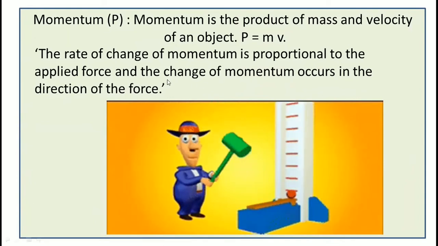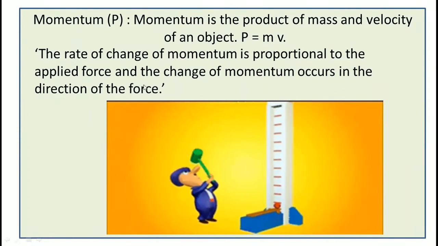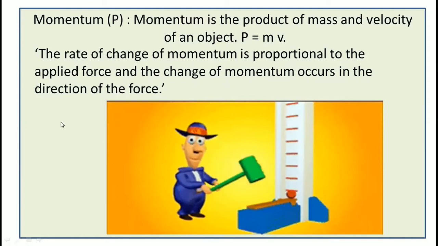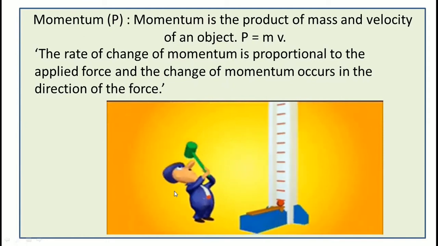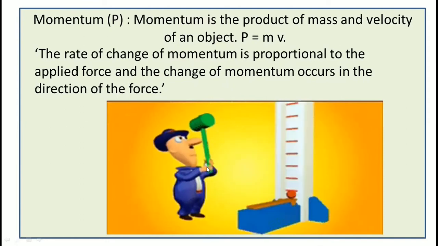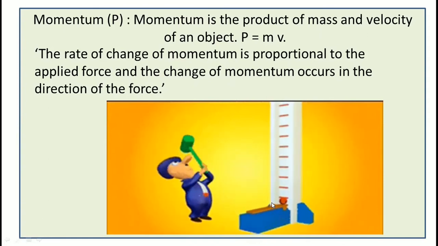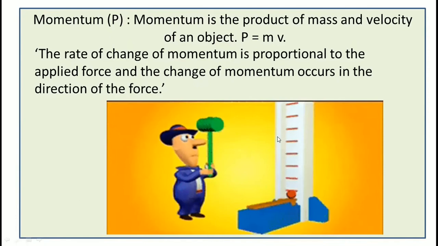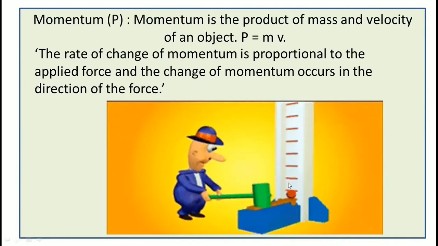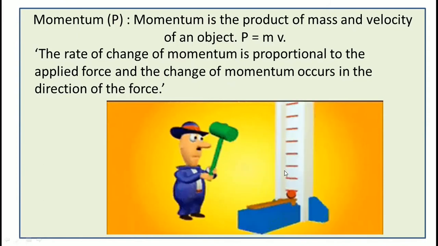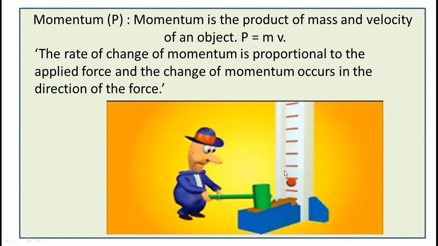The rate of change of momentum is proportional to the applied force, and the change in momentum occurs in the direction of the force. Here you observe this diagram, that a person is hammering this one part, and the ball is moved in the upward direction. That means the momentum is directly proportional to the applied force, and the change of momentum occurs in the direction of the force.